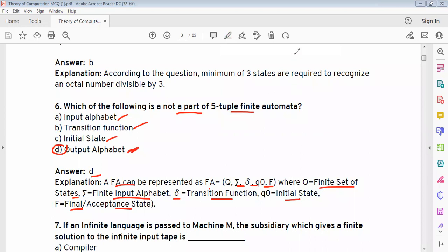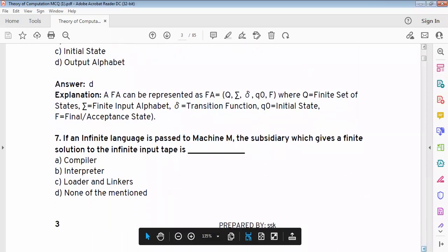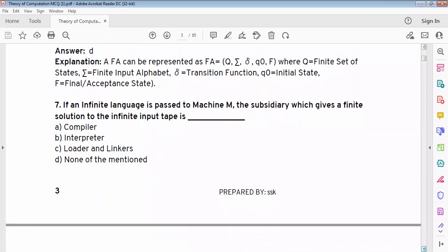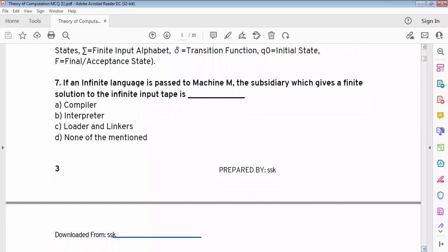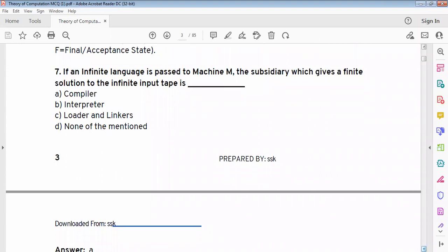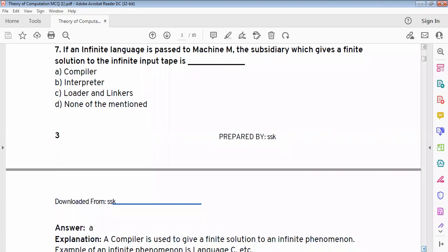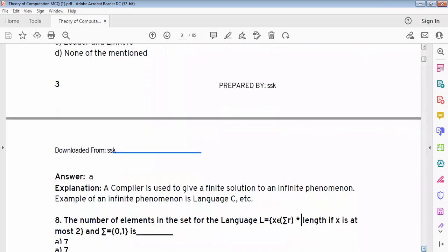Next, question number 7. If an infinite language is passed to a machine, the subsidiary which gives a finite solution to the infinite input type is: compiler, interpreter, loader, linker, none of the mentioned.